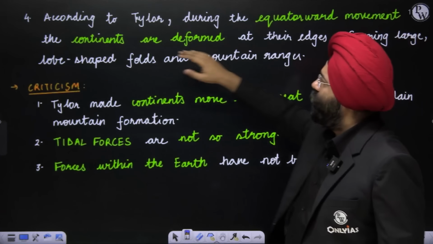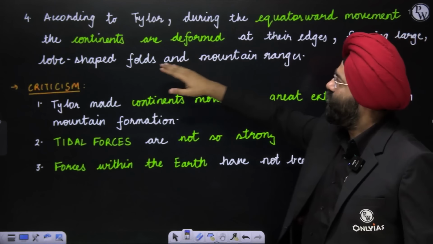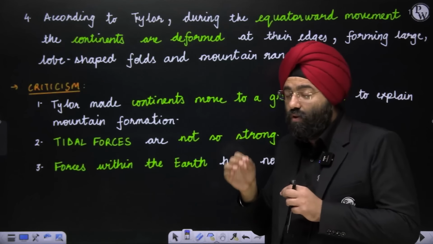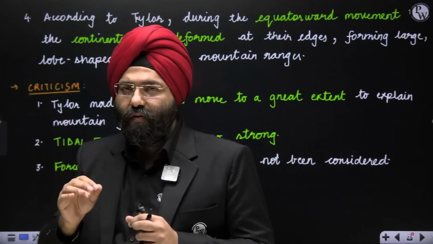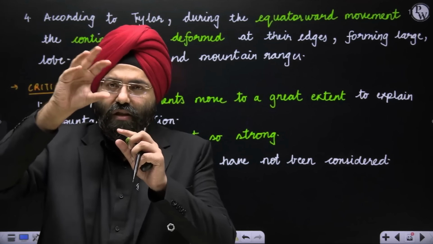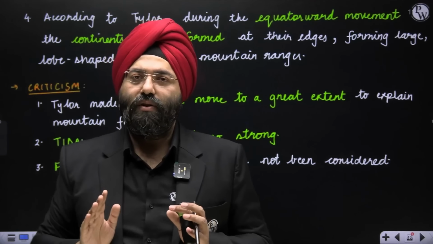Now see, according to Taylor, during the equatorwards movement, the continents were deformed and their edges formed large lobe-shaped folds and mountain ranges. So what is he trying to say? Because he wanted to explain the tertiary mountain ranges formation. He said while moving towards the equator, there was a lot of deformation within the continental masses, and that basically caused the formation of mountain ranges.